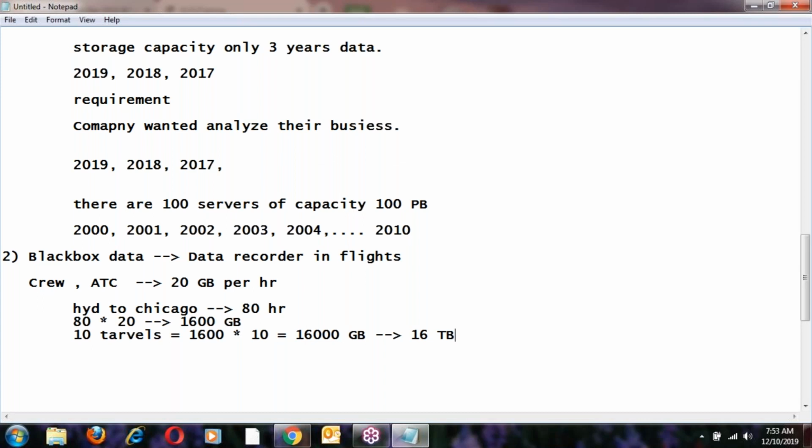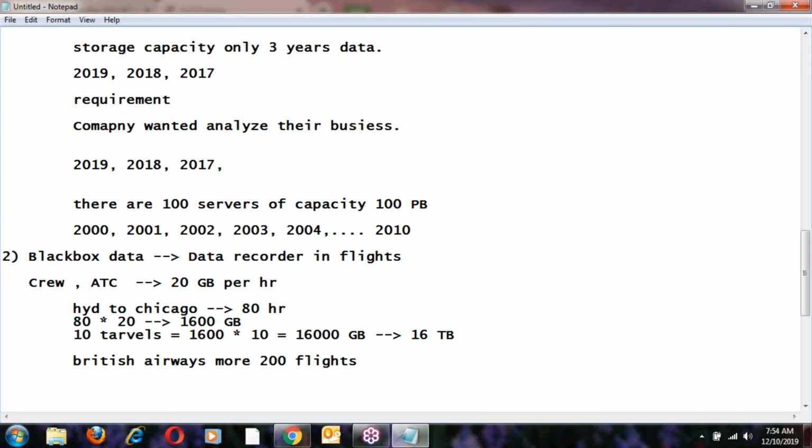Per year it would be 16 into 12, and this is for only one flight. See British Airways: they have more than 200 flights running.